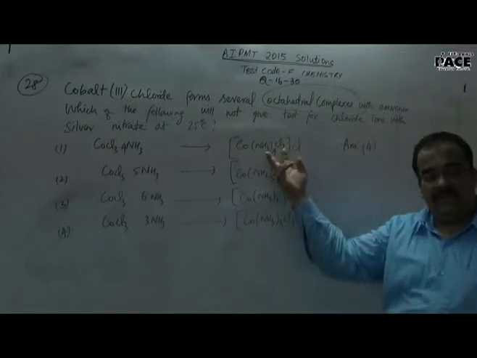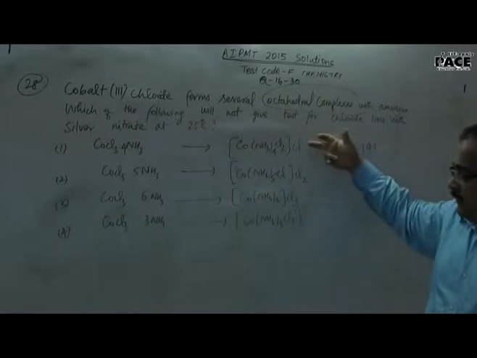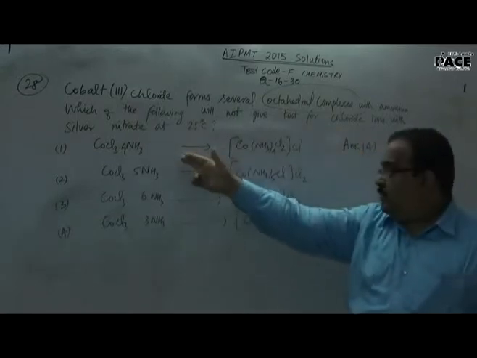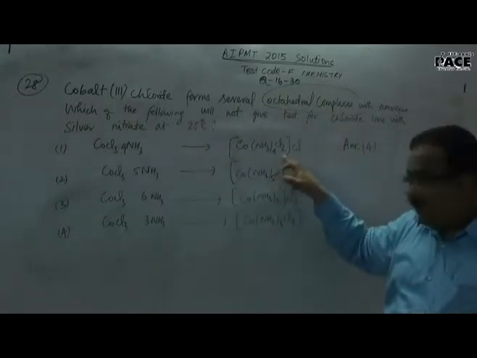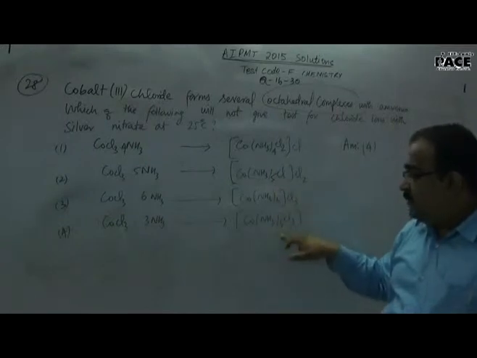No ligands are responsible for the characteristic test, as in the case of a double salt. So the chloride test in this case, you can see this is the first option. Again, coordination number 6 has been maintained in all the structures. You can see this 6 has been maintained.